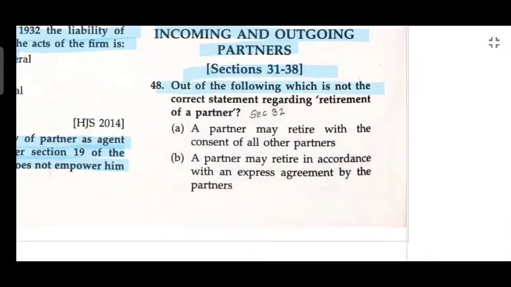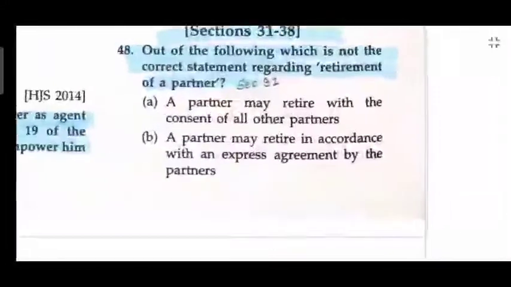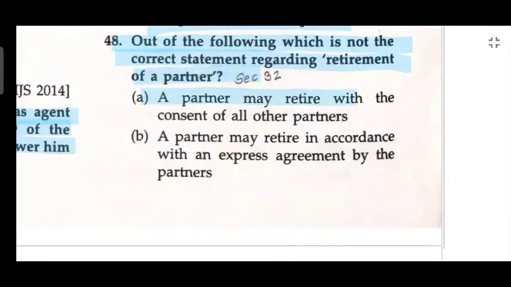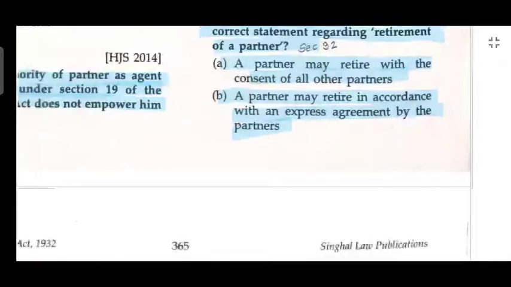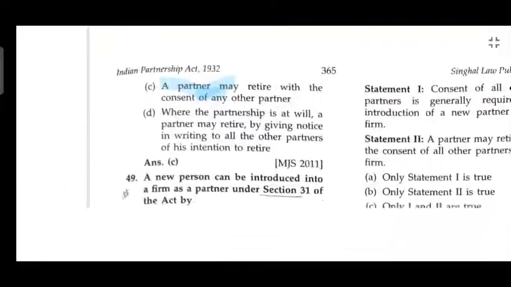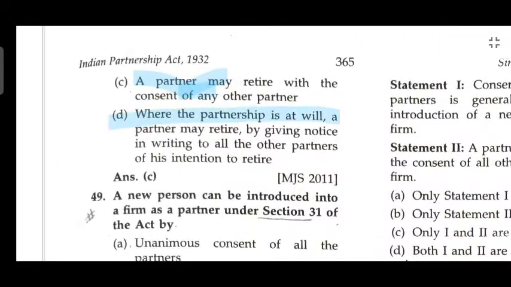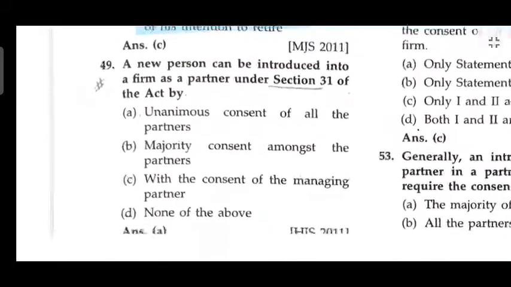Which one of the following is not a correct statement regarding the retirement of a partner? Which one is correct? A partner may retire with the consent of all other partners. A partner may retire in accordance with an express agreement by the partners. C is wrong. Where the partnership is at will, a partner may retire by giving notice in writing to all other partners of his intention to retire.